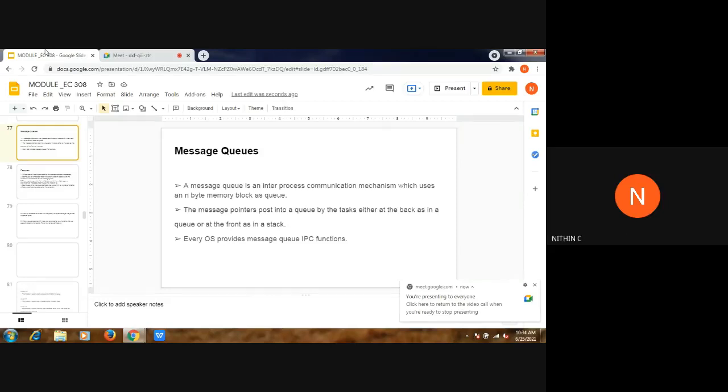Okay, fine. So today we are going to see yet another function that is provided by the operating system for inter-process communication. We were looking at the different functions provided by the operating system for performing this inter-process communication, which make communication between different processes possible. We started off with signals and semaphores.